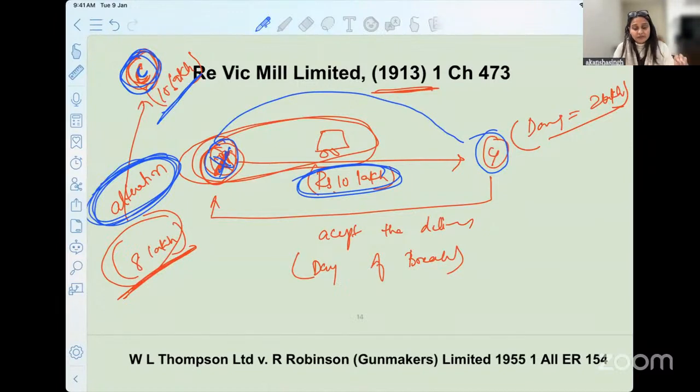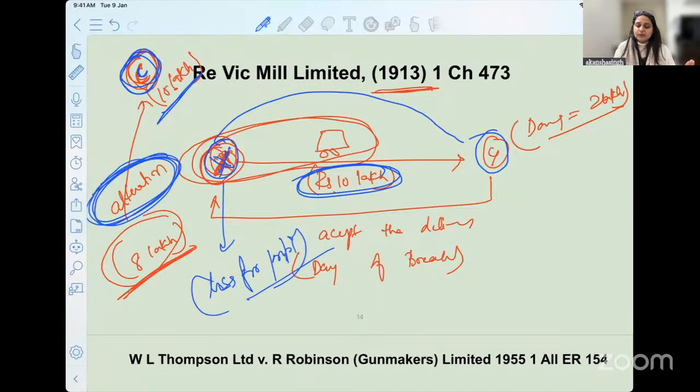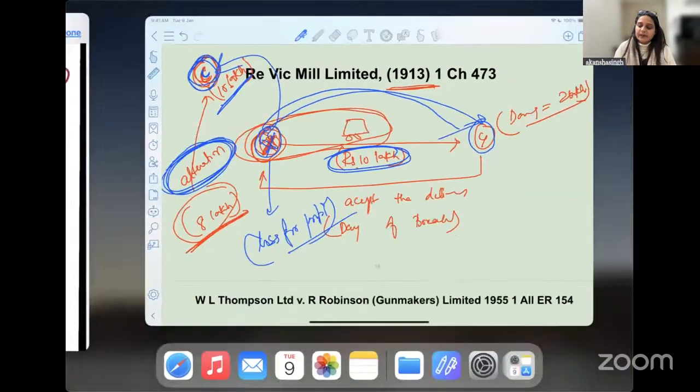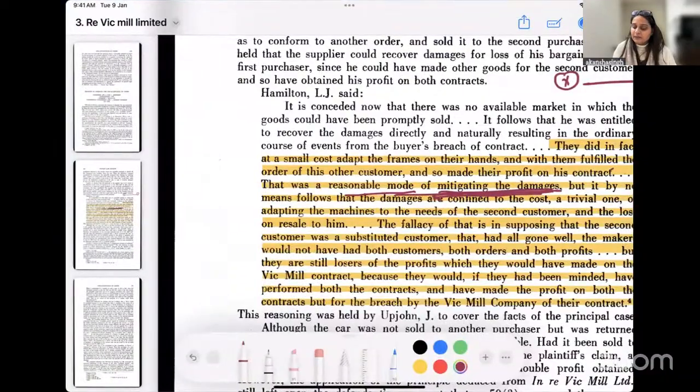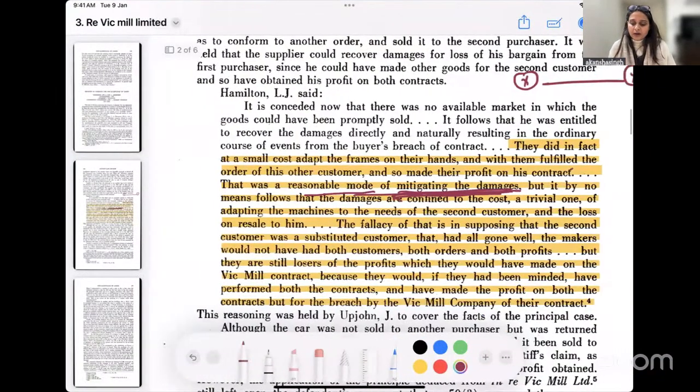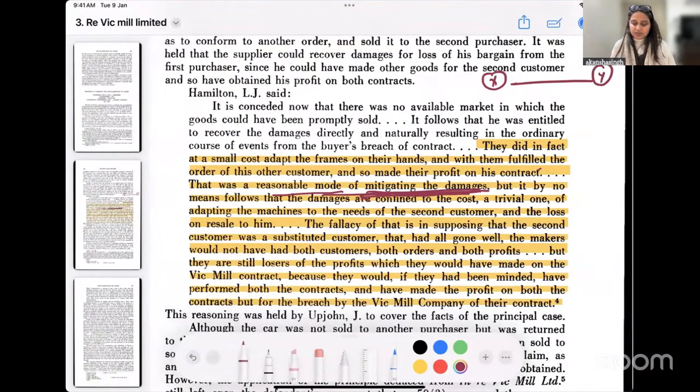The court interferes and says that you have to pay him for the loss of profit that has happened to him. He would have sold one car to you and the other car to the third person, right? So you can't just simply get away by paying a minimal or meager amount of compensation.